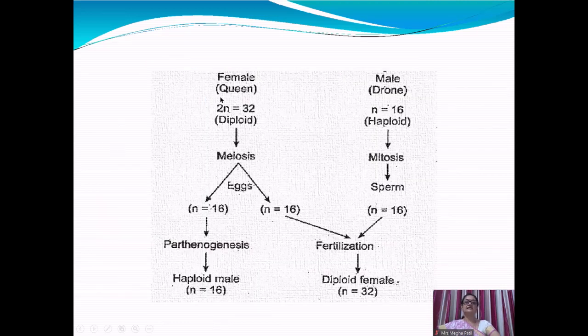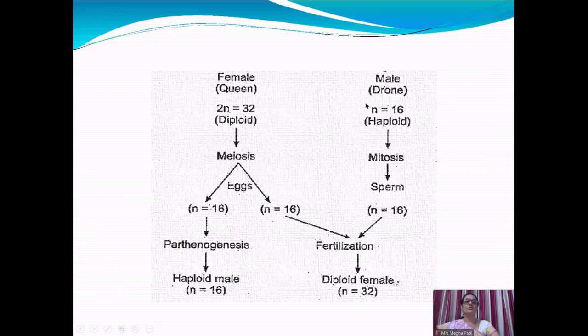Let us see in the chart, female, that is queen, having diploid cells, 2n equals 32 chromosomes. By meiosis cell division, it forms eggs, each having a haploid set of chromosomes, n equals 16.